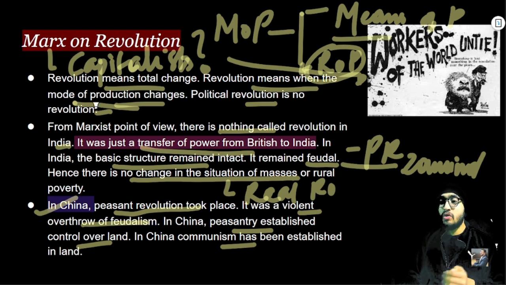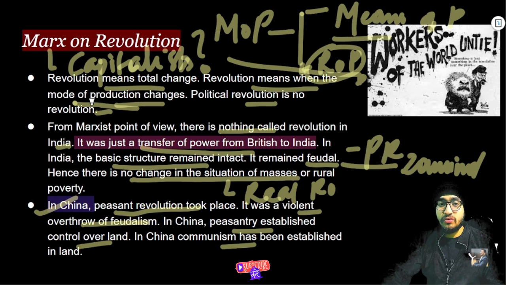If you haven't watched the previous lecture, I sincerely request you all to go and watch it, because here it is a continuity of thought that you will be building, right? So the entire theory is interconnected in the magnum opus of Karl Marx, that is the Communist Manifesto. He is giving one theory after another so as to build that basic idea and establish his theory, that is the theory of revolution at the end. So this is the basic idea when it comes to the essence of revolution in terms of Marx.